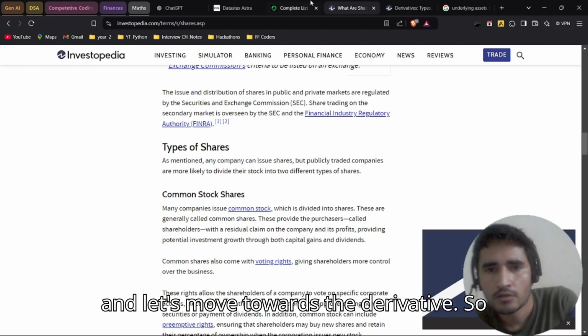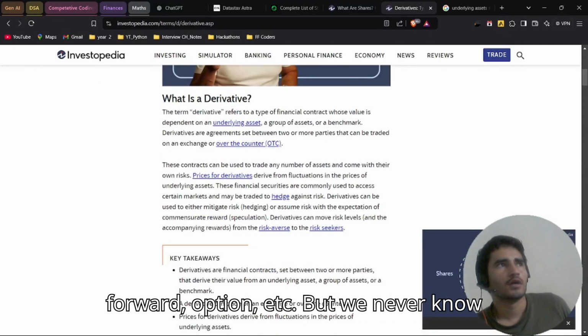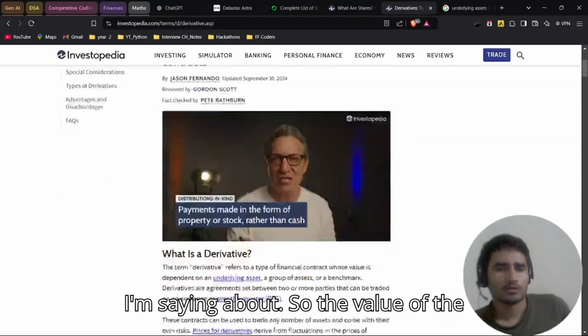Let's move towards derivatives. This is an article you can refer to for derivatives. Derivative is a very interesting topic to understand. We have always heard terms like forward, option, etc., but we never know what these terms mean. You can find each detail in this particular article.